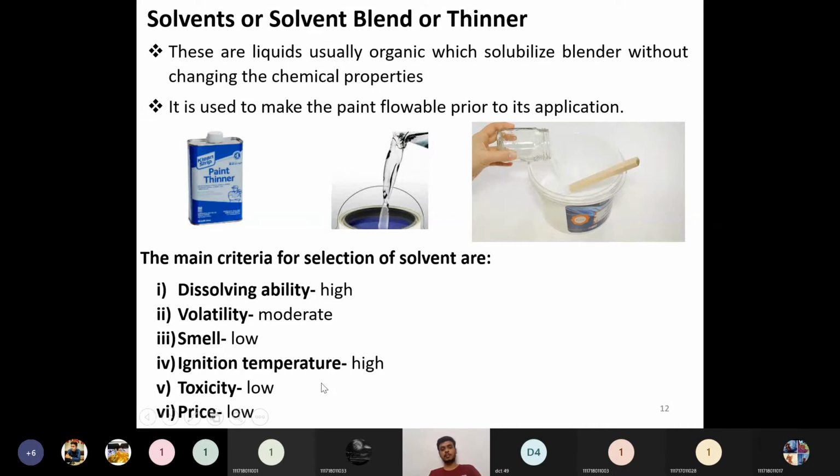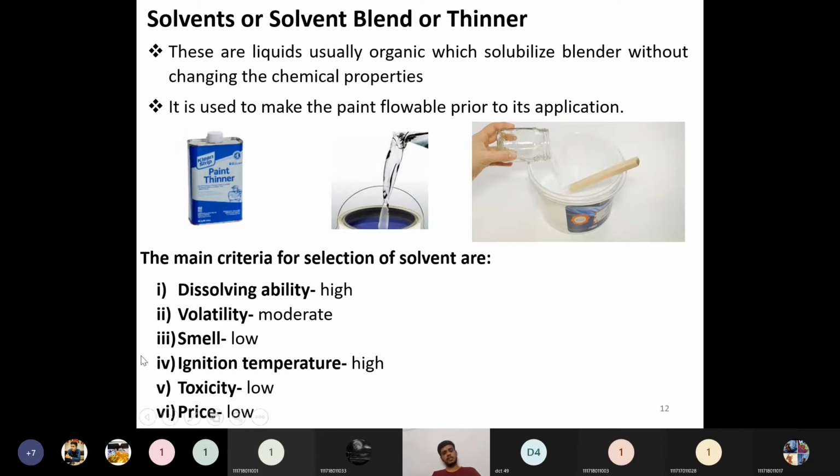The next one is the ignition temperature should be very high. It is one type of safety consideration. If that ignition temperature is very low, then the safety consideration will be very low. Okay, yeah, the evaporative loss or catching of fire will be very high. Because of this reason, it should not catch fire. So the ignition temperature of that particular solvent should be very high. Then only the safety of that particular paint will be high. Otherwise, the safety concerns will be more.